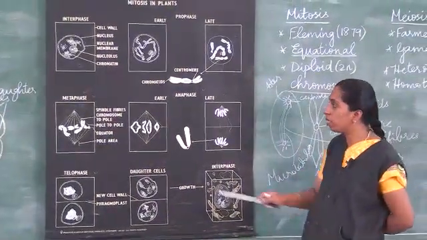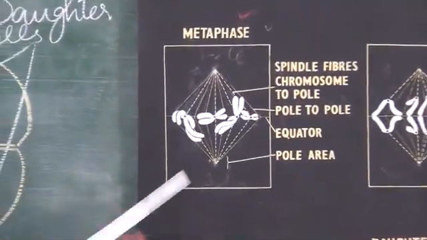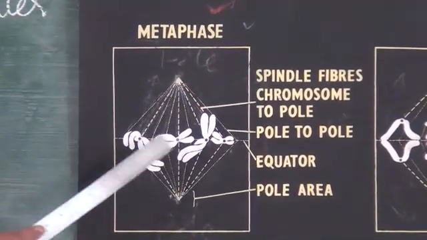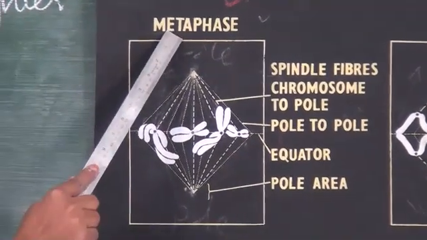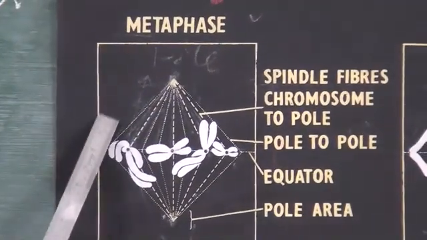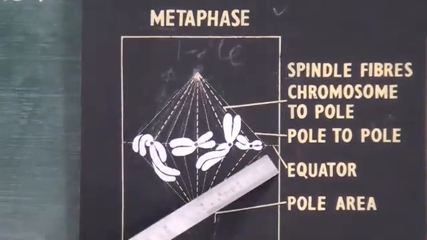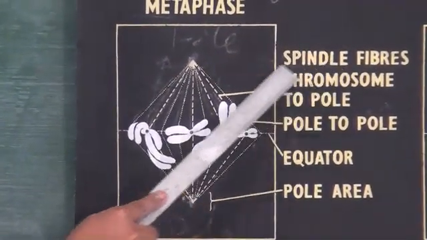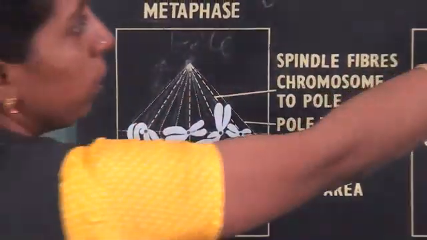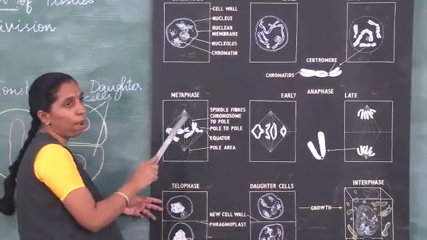The next one is the metaphase stage. In the metaphase stage, all the chromosomes will be arranged in the equatorial plane, in the middle of the cell, so it is called metaphase stage. You can see the equator, and here you can see the spindle fibers. Already I told you, spindle fibers will be found at the poles. They are made up of microtubules, tube-like structures.